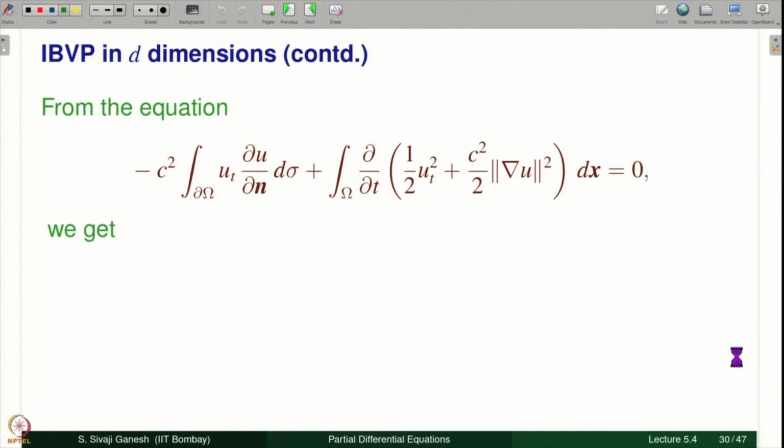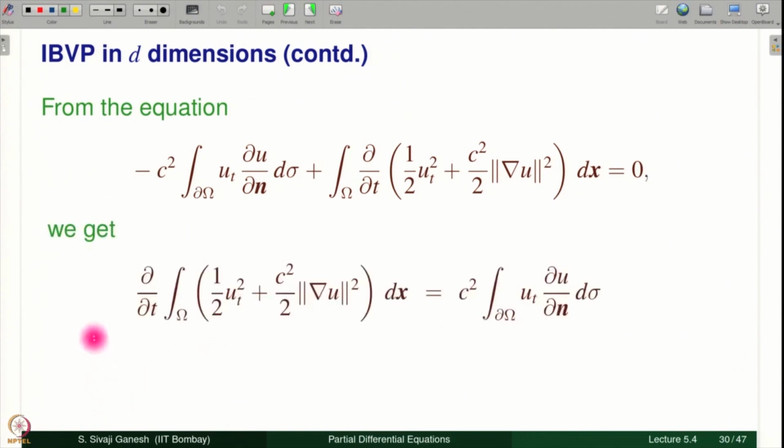So, from this equation, keep dE/dt on one side, take the other thing to the other side. Now, here we will use the boundary condition. There is a boundary condition which connects u_n and u_t, which after substituting that expression we get this.